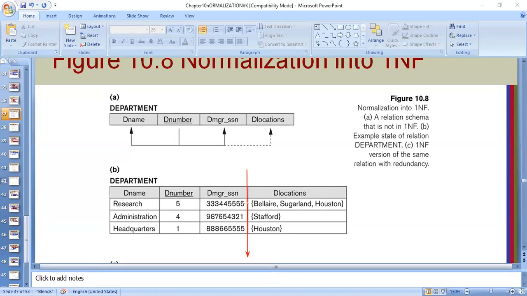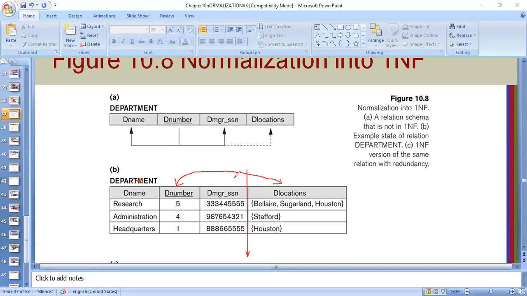So while cutting this table into 2, I can't cut like this. I'll have to take this particular thing, that is department name or department number. I'll have to keep the department number in both places, here also and in this also.